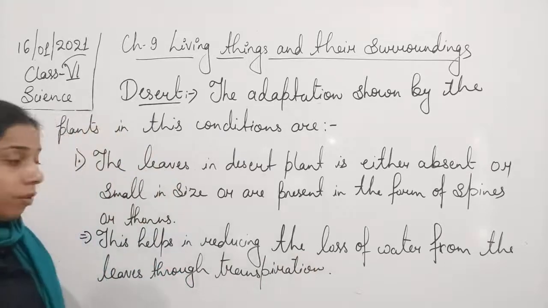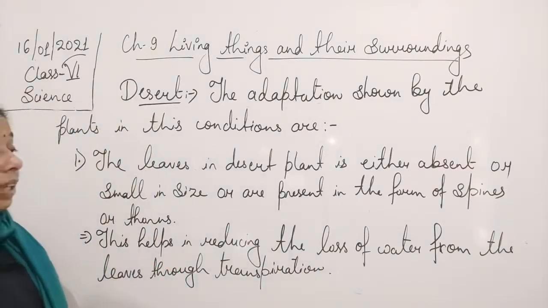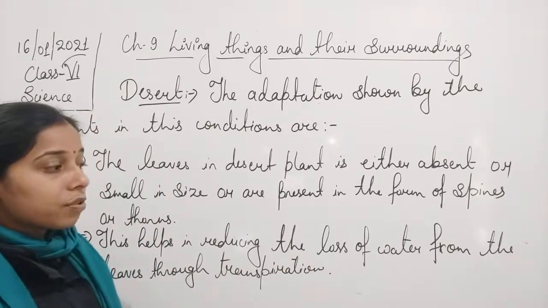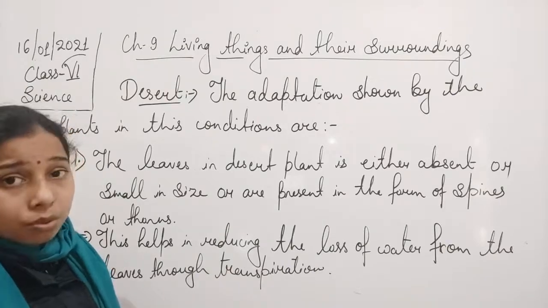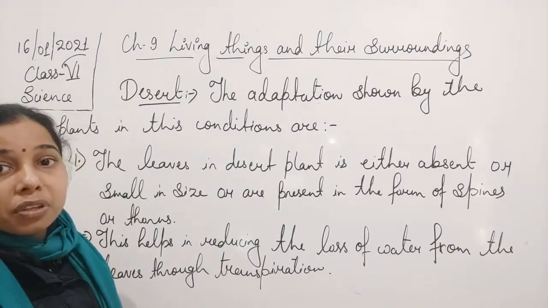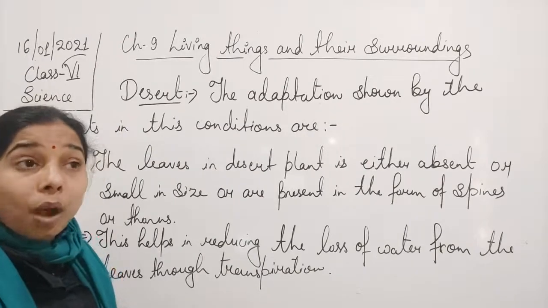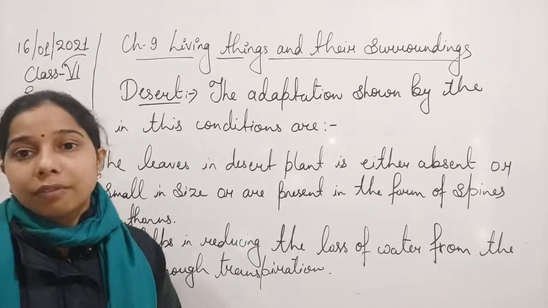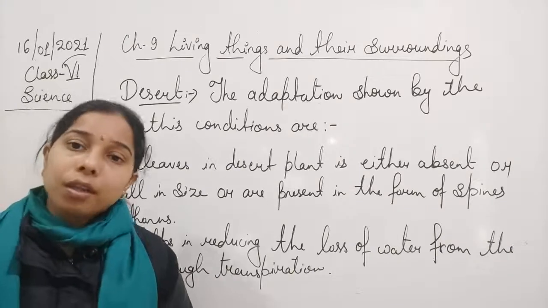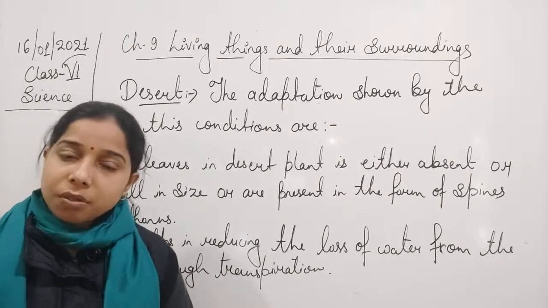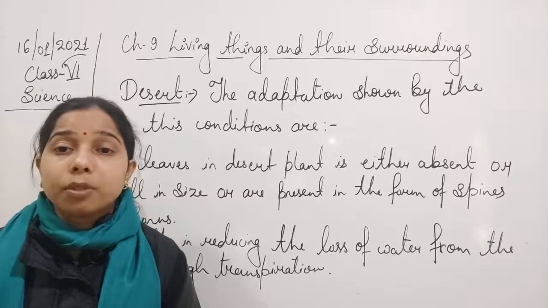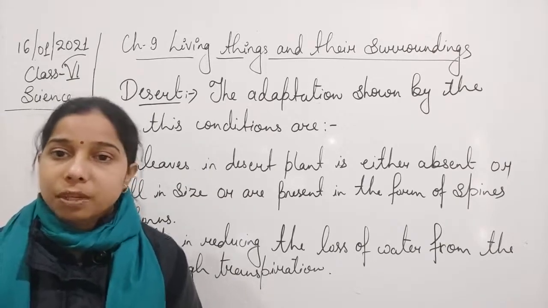The process of transpiration will be reduced if the size of the leaves is smaller. I hope you all have understood why desert plants have very small leaves or do not have leaves. The reason is that they are not able to perform the transpiration process.